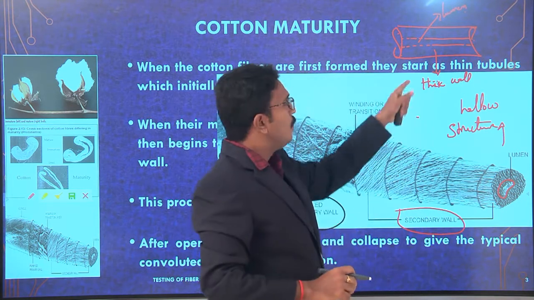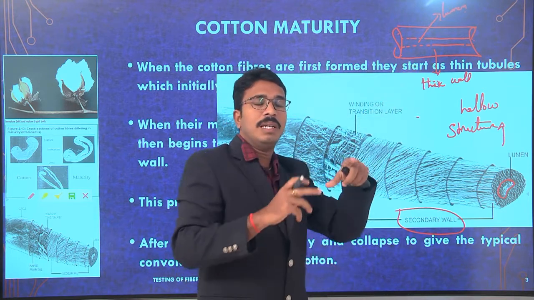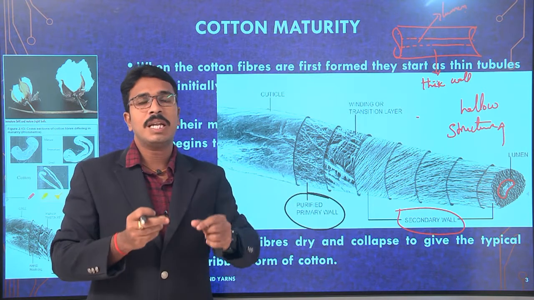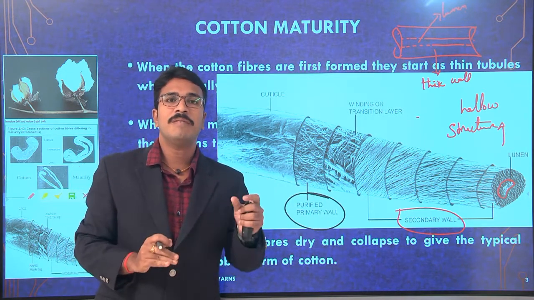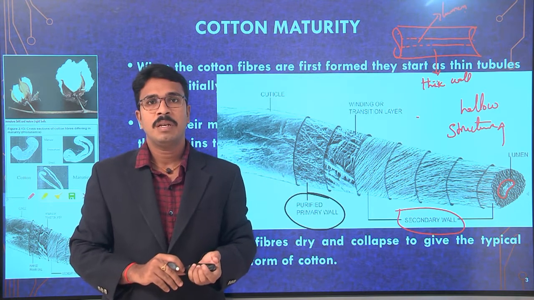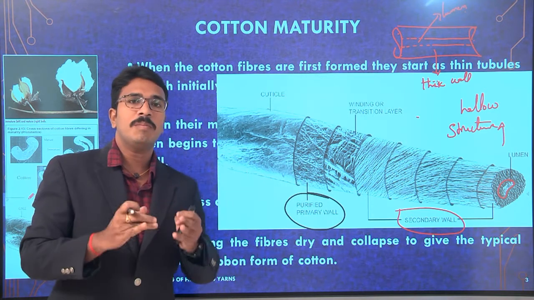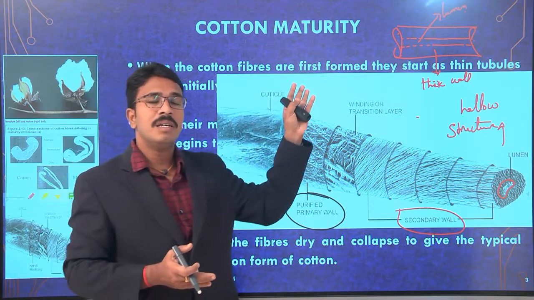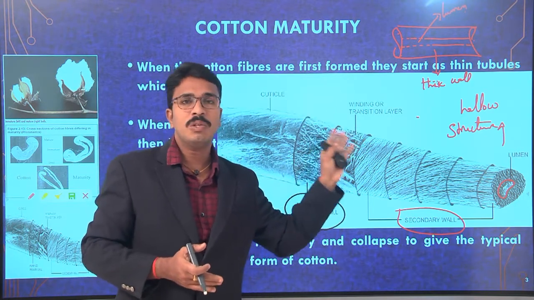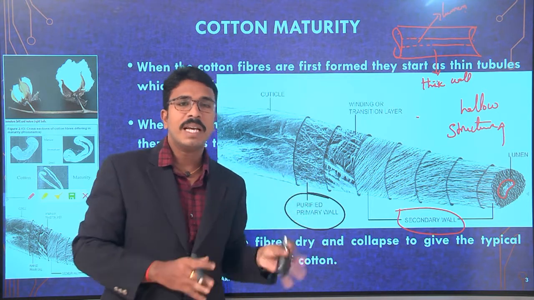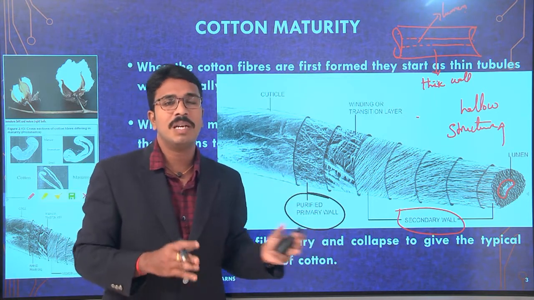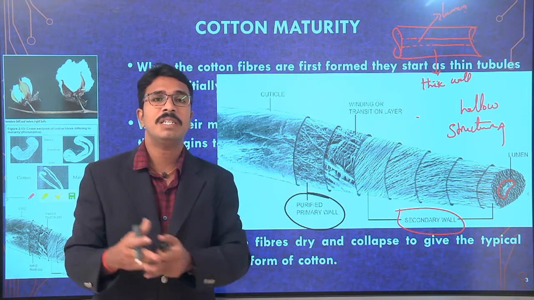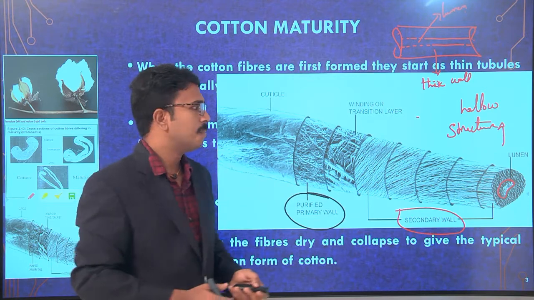Now if you look here, the wall is thick and the lumen portion is thin. So this is the criterion by which we can say that the fiber is a matured fiber. Understand? So depending upon the atmospheric or growing conditions, there are differences in the growth of the fiber, so we characterize fibers as matured fibers, immature fibers, half matured fibers or dead fibers. Okay.